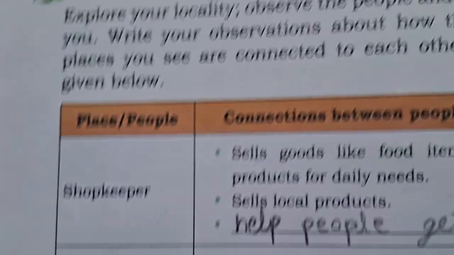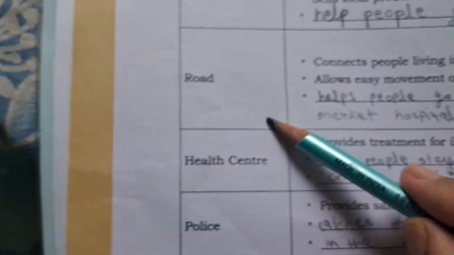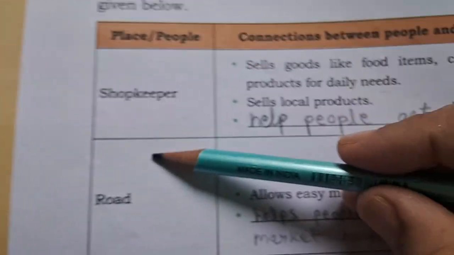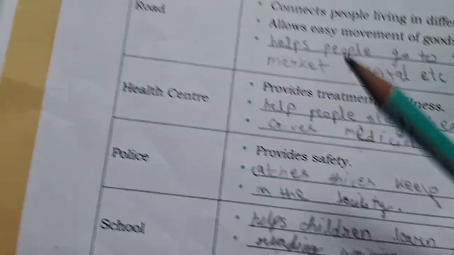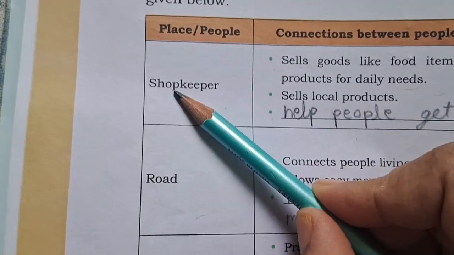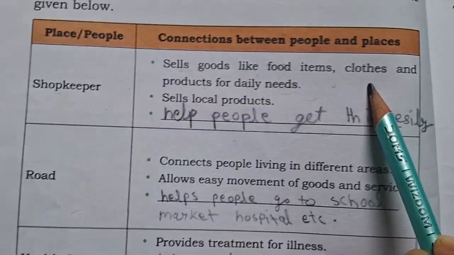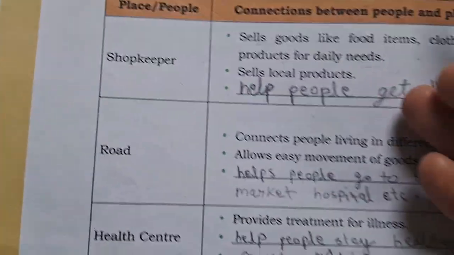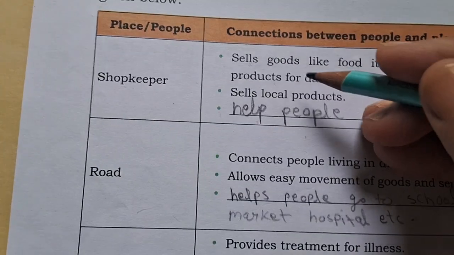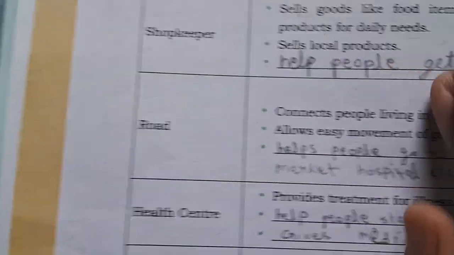These places or persons that you are going to read about, shopkeeper, road, health center, police, school, are all places or persons you already have near your area, near your home, near your locality. So, what is the work of a shopkeeper? The shopkeeper sells goods like food items, clothes, and products. If you need anything at your home, you just go and buy it from the shopkeeper near your locality or near your house.